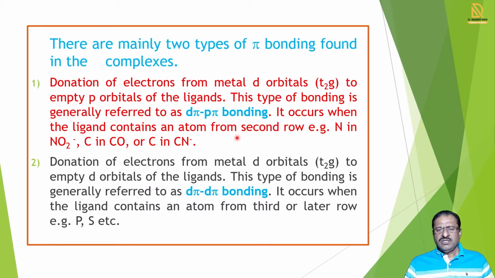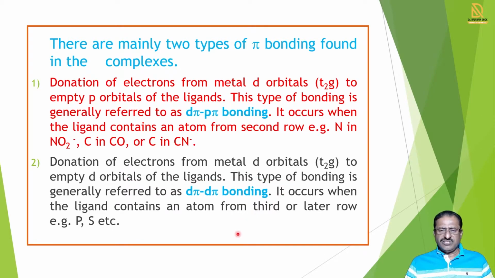Generally this type of d pi-p pi bond is observed in certain elements: nitrogen in the NO2 minus ligand, carbon in CO, and carbon in CN minus ions. So CN-containing ligands, CO-containing ligands, or NO2-containing ligands form d pi-p pi bonds with the metal. Then the second type of bond is by donation of electrons from the metal d orbitals, the t2g orbitals, to the empty d orbitals of the ligand.